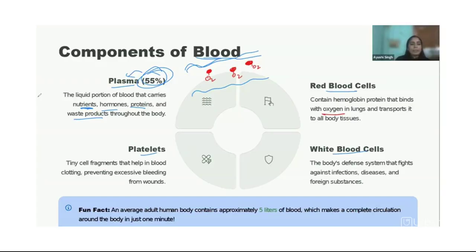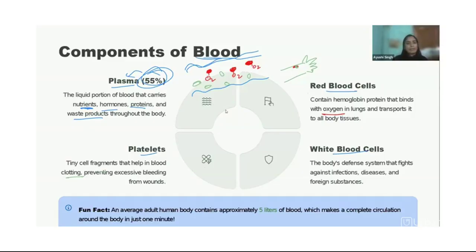Let me draw it with some other color maybe. So this is called platelets. These platelets are also in blood. What they do is they help in clotting. Let's say your hand is wounded and you're bleeding here. Let me just draw that. So what happens is these platelets will come and try to clot this area and repair your skin layer. So this prevents excessive bleeding.